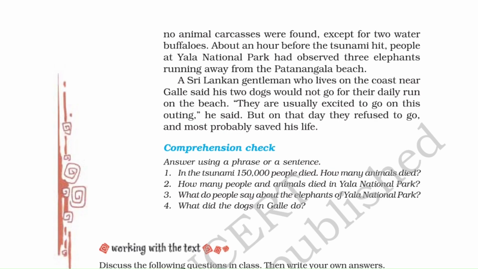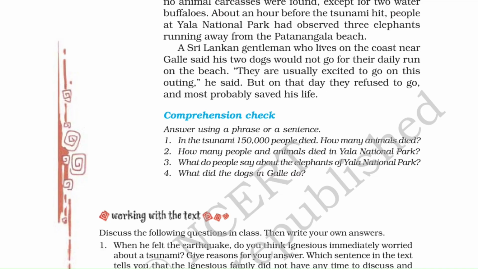A Sri Lankan gentleman who lives on the coast near Galle said his two dogs would not go for the daily run on the beach. They are usually excited to go on this outing, he said, but on that day they refused to go and most probably saved his life. So a Sri Lankan gentleman also told them about the incident, who lives on the coast near Galle, said his two pet dogs, who go on the daily run on the beach, daily used to go to run on the beach, but that day they refused. उन्होंने मना कर दिया. वो बाहर नहीं जाना चाहते थे. They were not eager to go out from the house. They are usually excited to go on this outing.